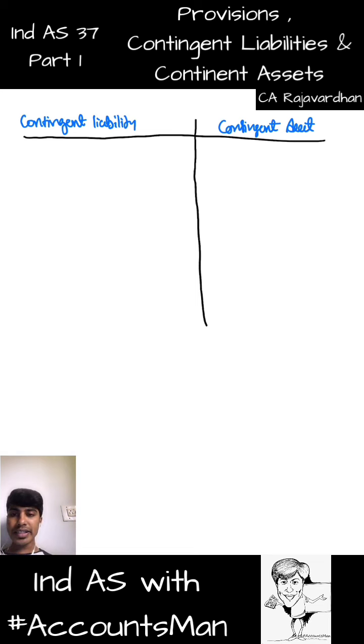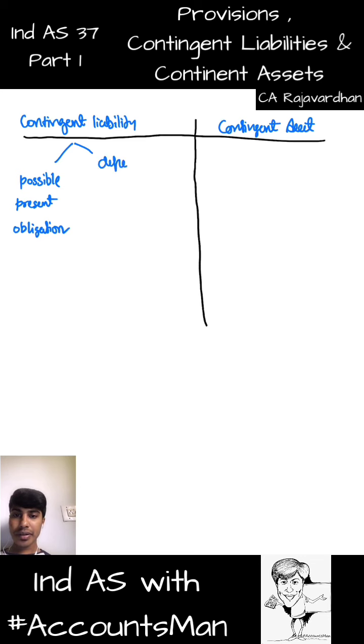Contingent liability is a possible present obligation. Am I right? It's an obligation, it's in the present, and it should be probable.